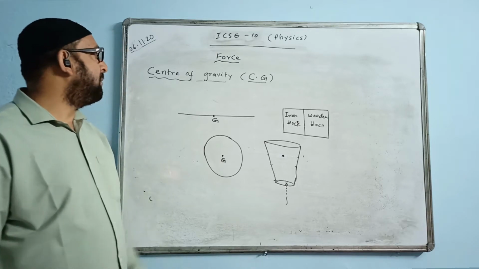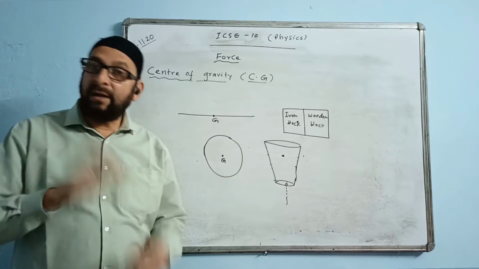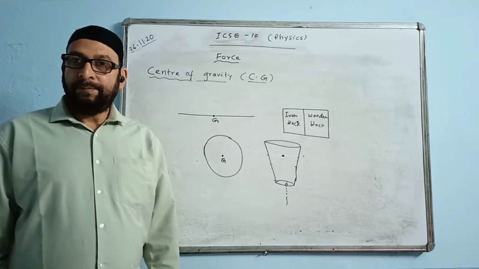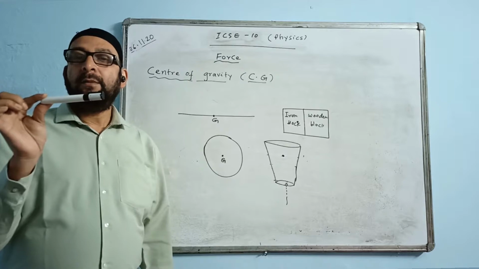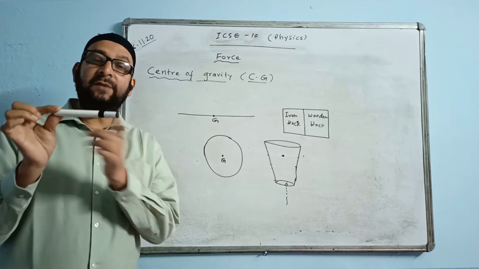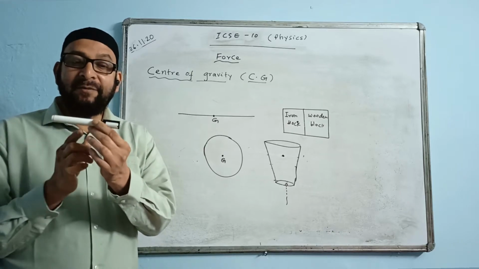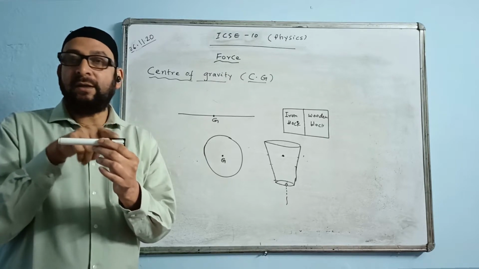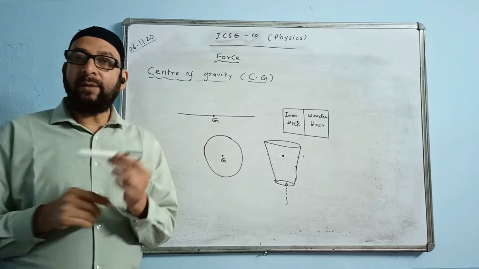One more interesting thing. This CG is also known as the point of balance in a body, or within a body. For example, this pen: where is its center of gravity situated? How to find the CG of this pen? We will not say exactly midway, because this side has more mass, and it has extra things like the cap, while the other side has less mass.